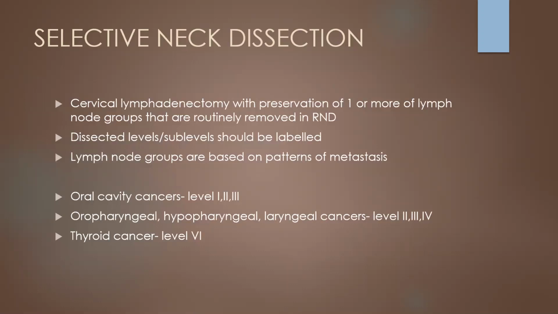Selective neck dissection is a cervical lymphadenectomy with preservation of one or more lymph node groups that are routinely removed in radical neck dissections. The dissected levels or sublevels should always be labeled. Lymph node groups are based on patterns of metastasis. So in oral cavity cancers, we remove levels 1, 2, and 3. In oropharyngeal, hypopharyngeal, or laryngeal cancers, we remove levels 2, 3, and 4. And in thyroid cancers, we remove level 6 nodes.